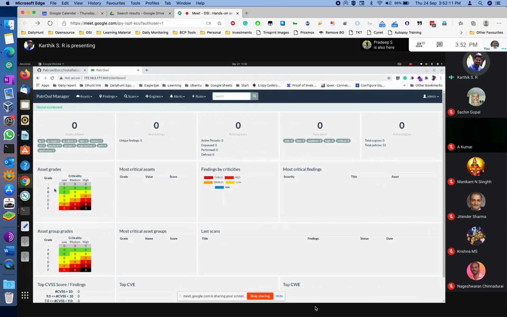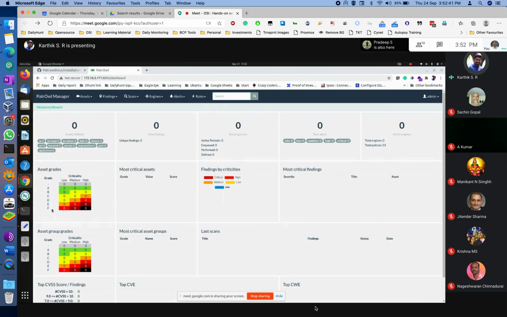That means we can mark that server as high, and others as medium and low according to our priorities. After scanning the network, it will give A, B, C, D, E, F, which reflects the number of vulnerabilities available under each machine.